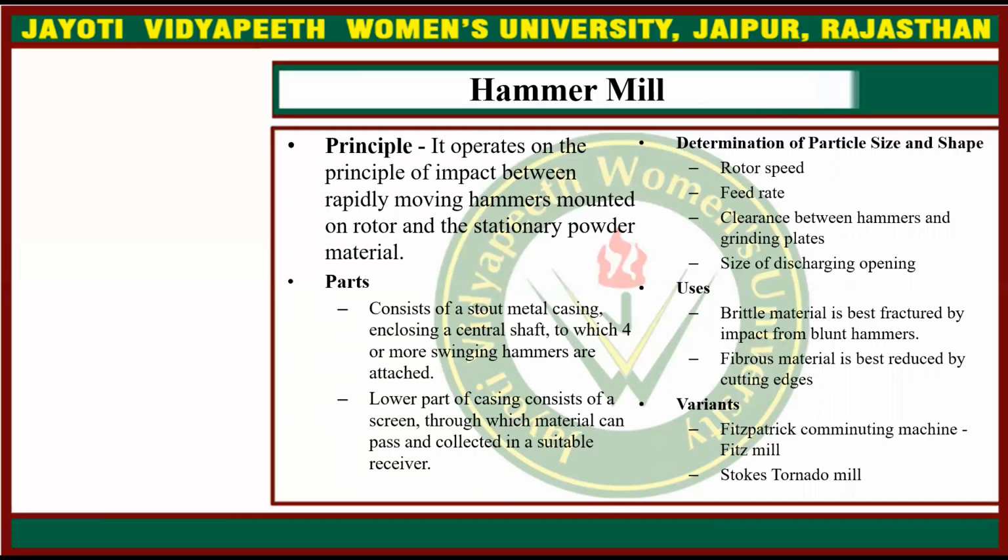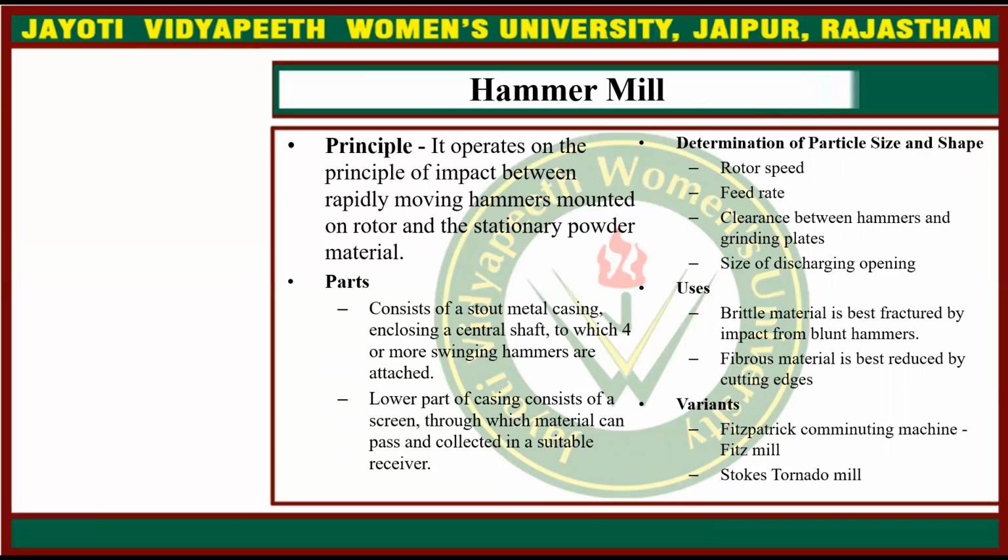Then hammer mill. The principle is that it operates on impact between rapidly moving hammers mounted on a rotor and the stationary powdered material. Parts consist of a stout metal casing enclosing a central shaft to which four or more swinging hammers are attached. The lower part of the casing consists of a screen through which material can pass and be collected in a suitable receiver.